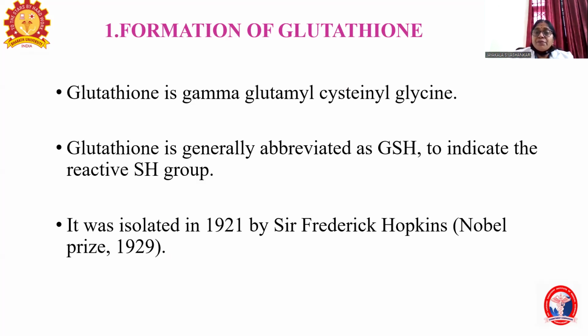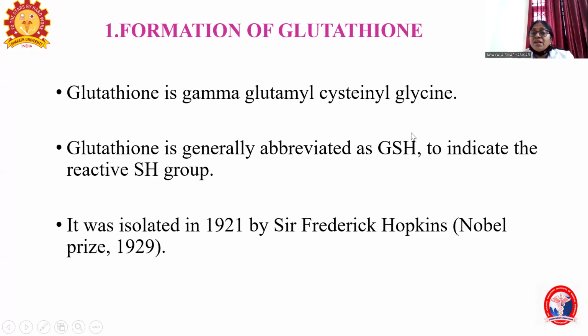You should know the difference between tripeptide and trimer. A tripeptide has three amino acids, whereas a trimer has three polypeptide chains. So glutathione is a biologically important tripeptide, having three amino acids: glutamic acid, cysteine and glycine. Glutathione is generally abbreviated as GSH because it has the cysteine amino acid in its structure.